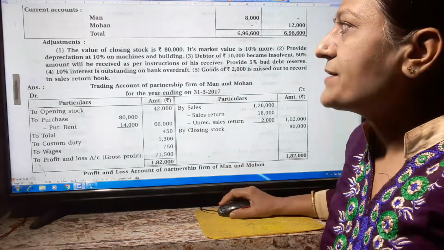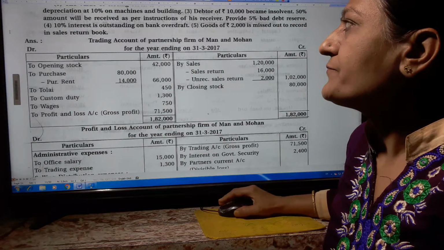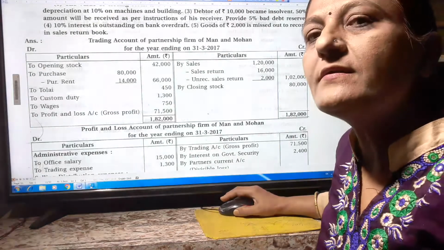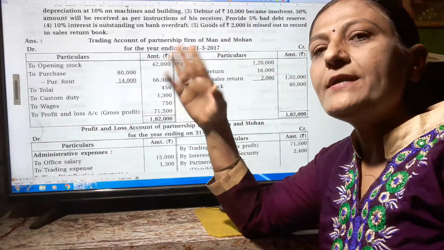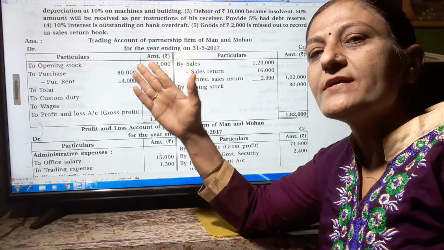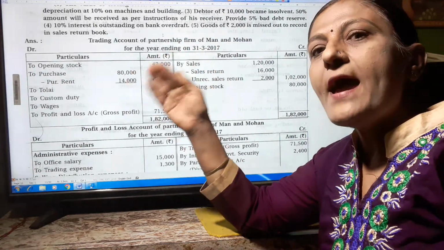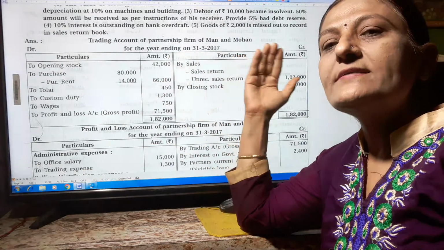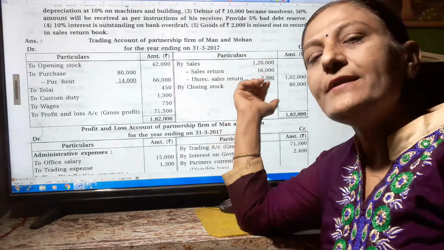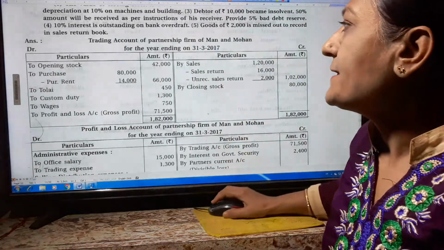So let us start the answer of this question. First of all, we prepare the trading account. We know that in a trading account we have to write, on the debit side, opening stock, purchase minus purchase return and purchase related expenses, and on the credit side we have to write sales minus sales return and closing stock. So let us start it.